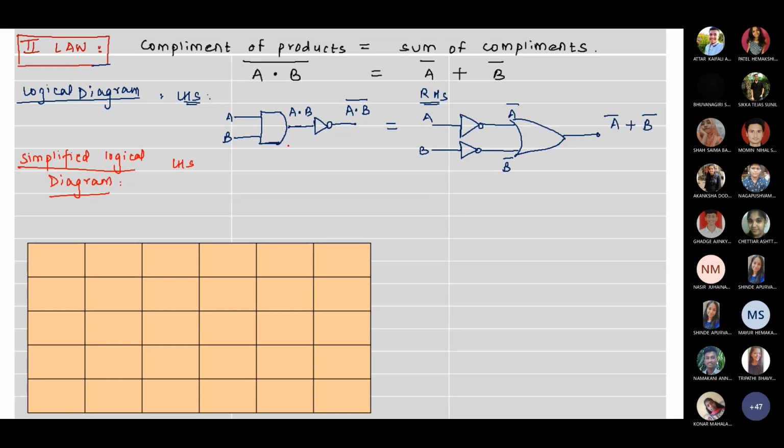So the simplified logical diagram of this will be: LHS will be, now what is this? This is nothing but a NAND gate. So here this is AND and a complement. So A, B are the inputs. Here this will be (A dot B) bar. That will be equal to, now what is this? RHS, who can tell me? Whoever has understood the first law will tell me what should be the expected answer. Which gate will come for RHS? How will we work it out?